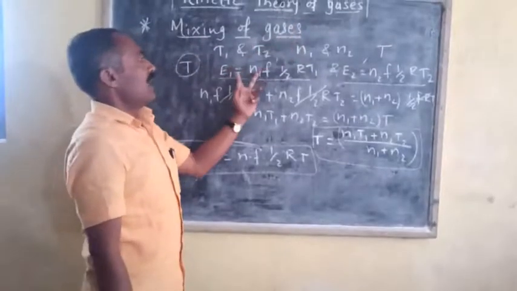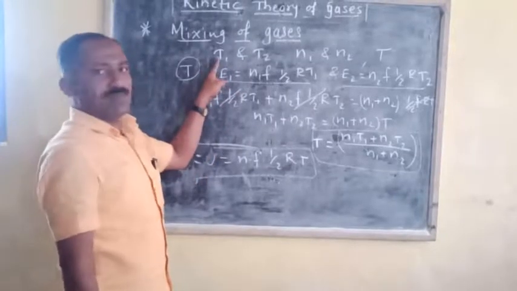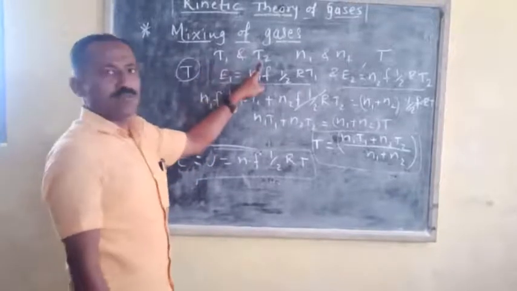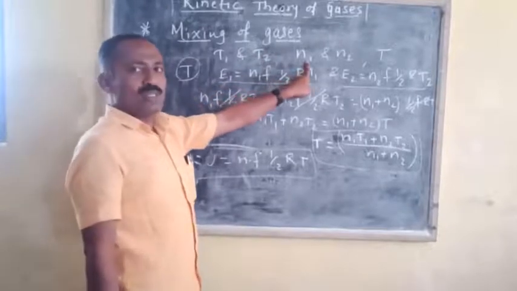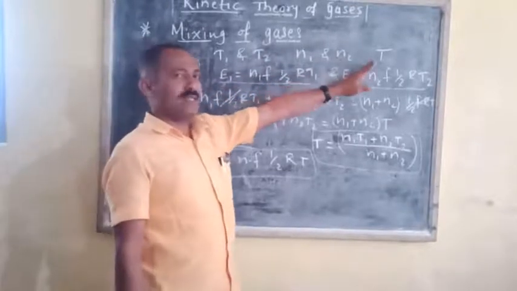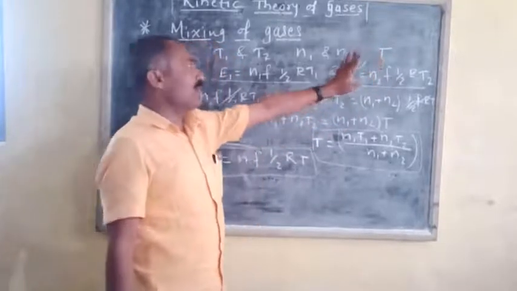That means we have two ideal gases, having absolute temperatures T1 and T2, having number of moles N1 and N2 respectively. Then the temperature of the mixture will be T.